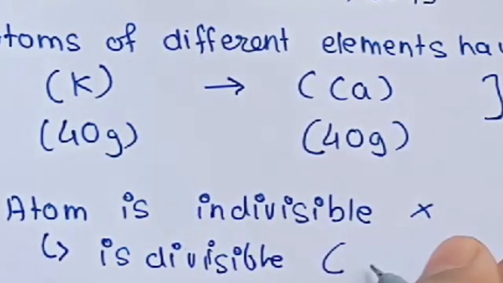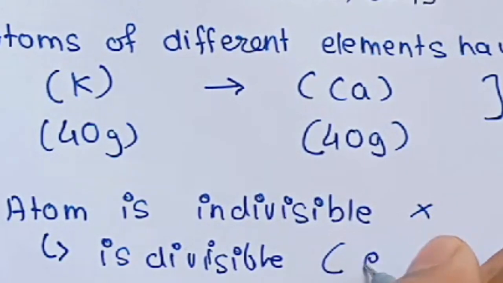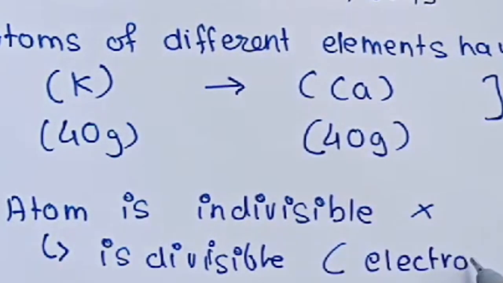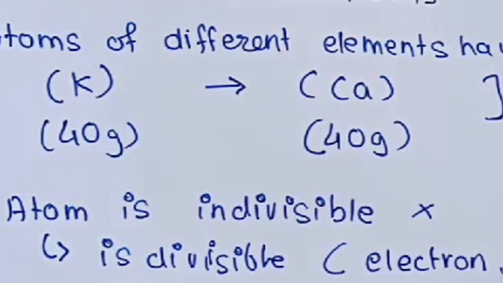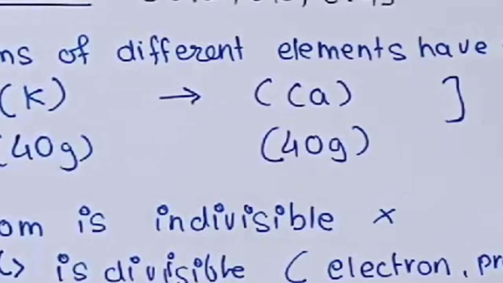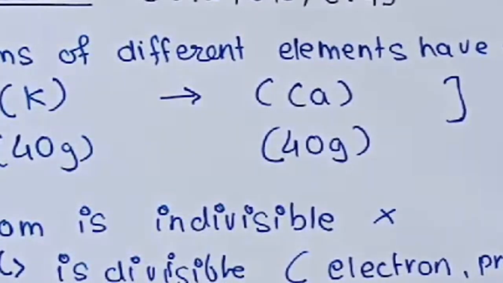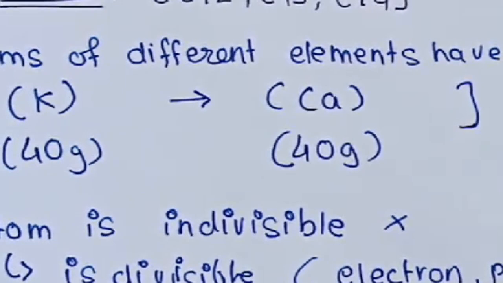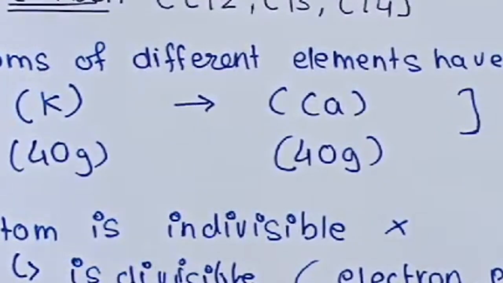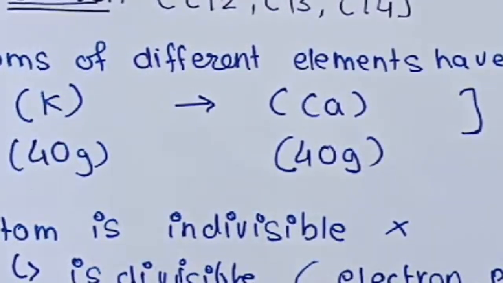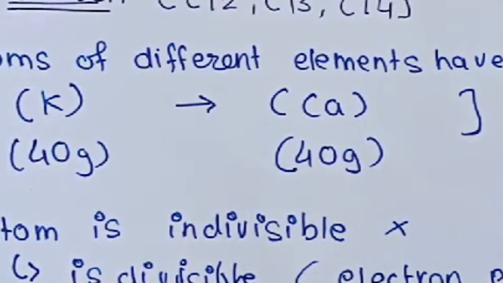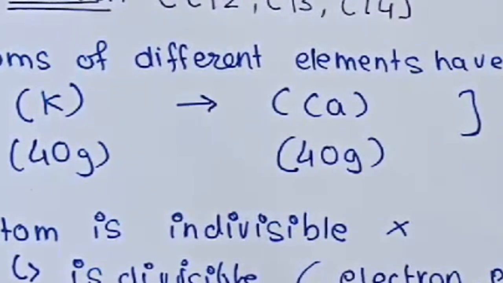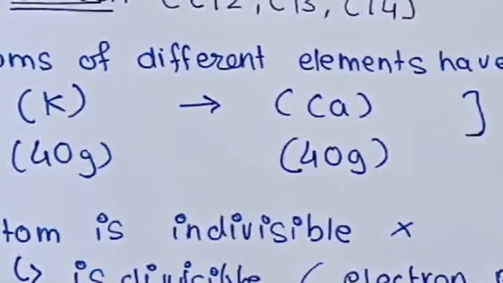We can divide atom into 3 parts: electron, proton, and neutron. Don't mind the spelling. You can divide atom. So how can you say that atom is indivisible? It can be divided into subatomic parts. So this was the third drawback.